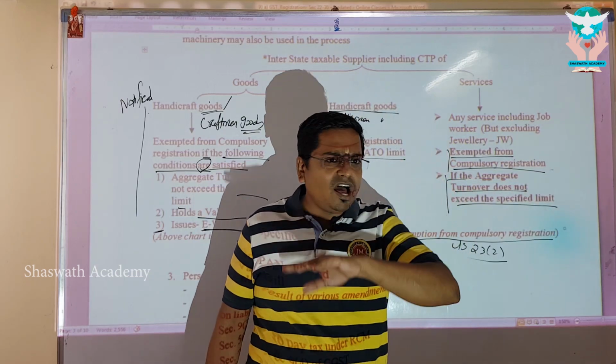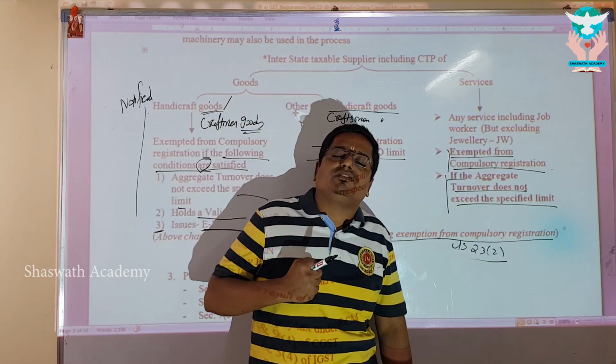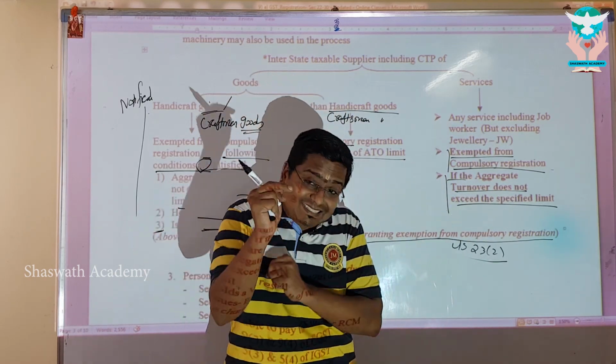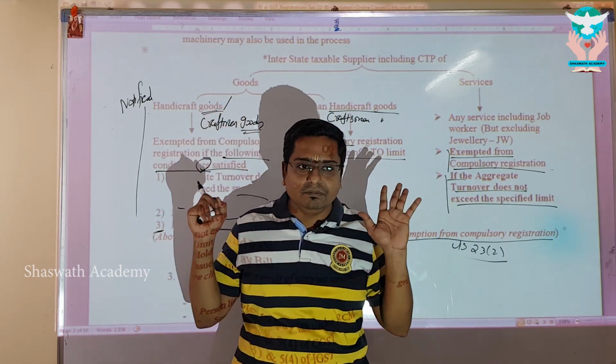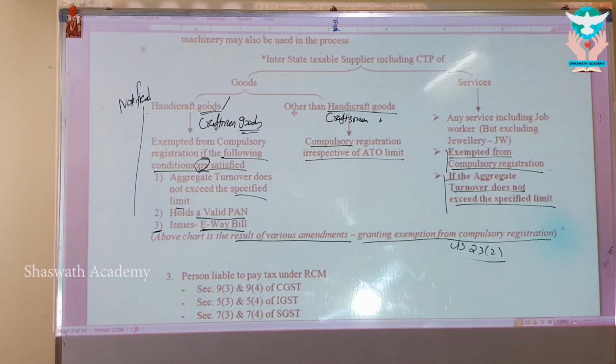Whether you do intra or inter doesn't matter, except in case of a jewelry job worker. Sir, in case of a jewelry job worker, within the state I am doing, sir, the respective threshold limit applies. Interstate I am going to do, sir. No threshold limit, compulsory registration. Ready, my dear? So go ahead, revise this, have a wonderful learning.